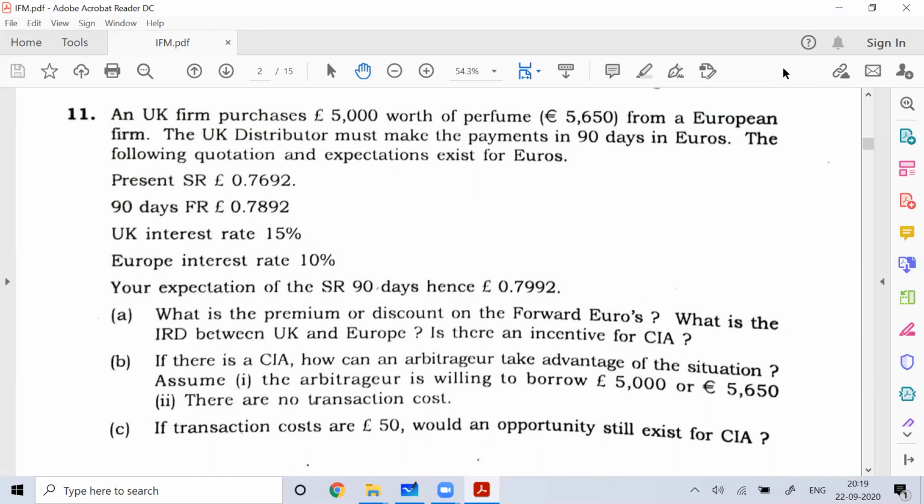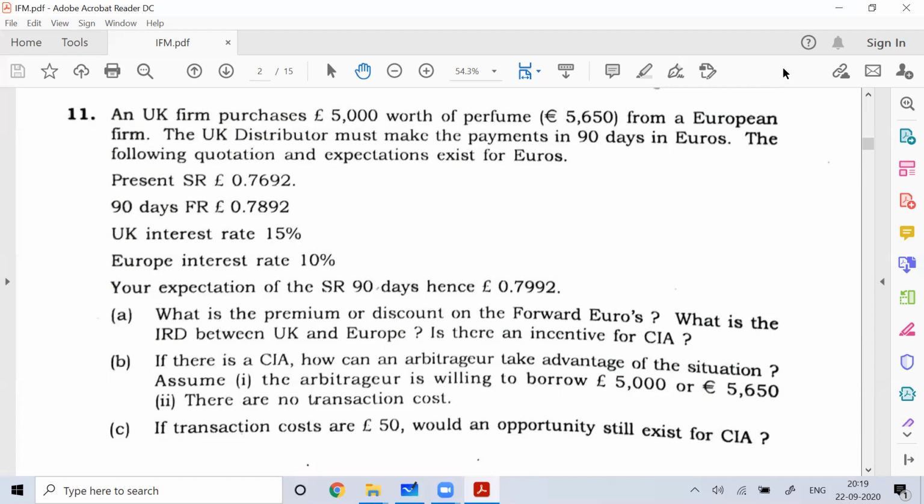The following quotation and expectation exist for euro. So this exchange rate is given to you. Here, in the terms of pound, data is given. So the present exchange rate is 0.7692 euro. I hope you can understand that pound is a stronger currency than euro. So here they have given the data in terms of pound, so definitely that would be less than one. You can see the present spot rate, the 90 days forward rate, the UK interest rate that is given and the Europe interest rate.